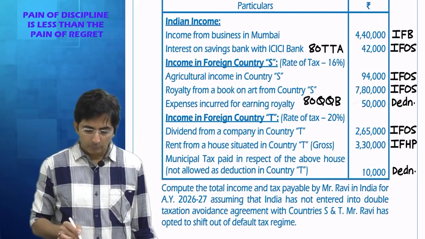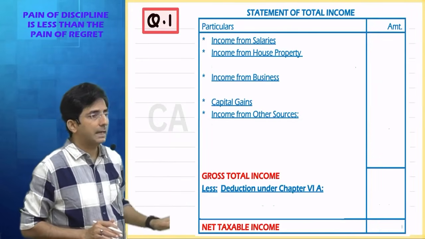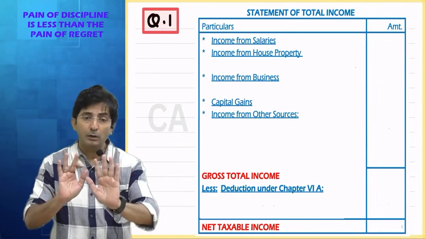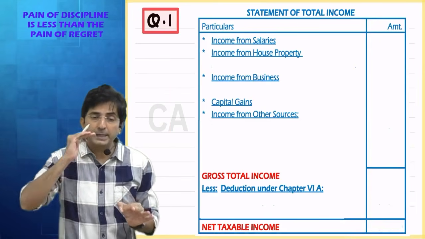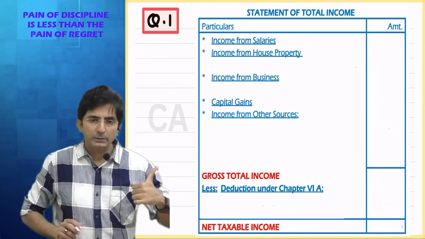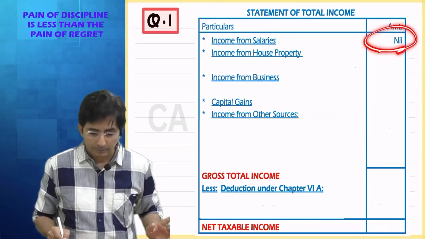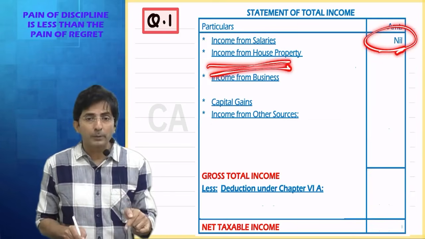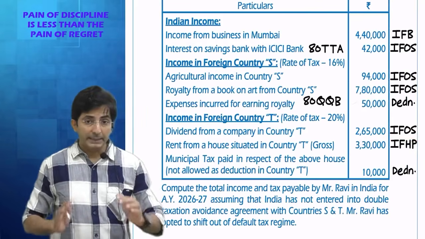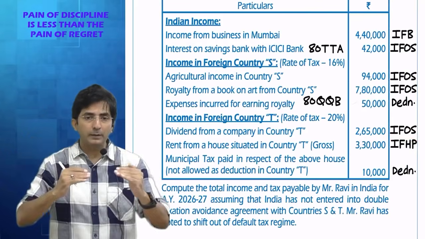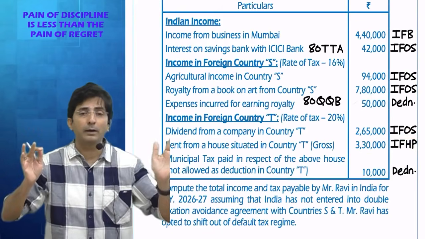So tell me, in my answer, first what will I write? Income from salary. Check one by one. Even if it is not there, I have purposely written all heads of income. It is better to check head wise. So do we have salary income? No. So I have put nil. Do we have income from house property? Yes. Where? Here. And while arranging the 5 heads of income, please don't bother whether income is coming from India or foreign.